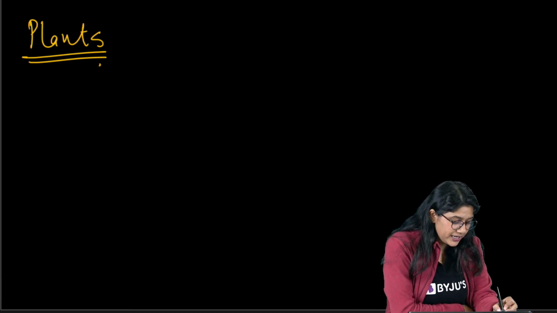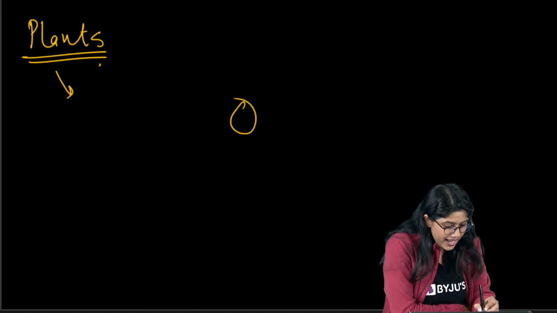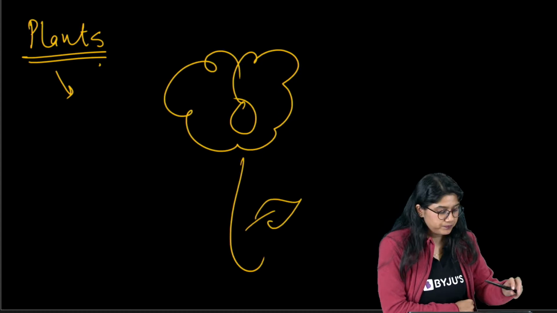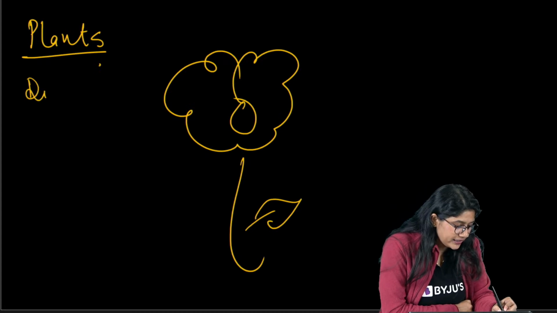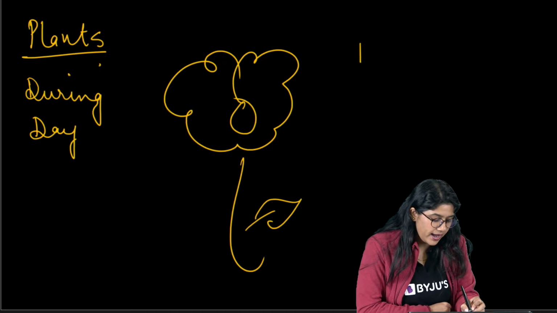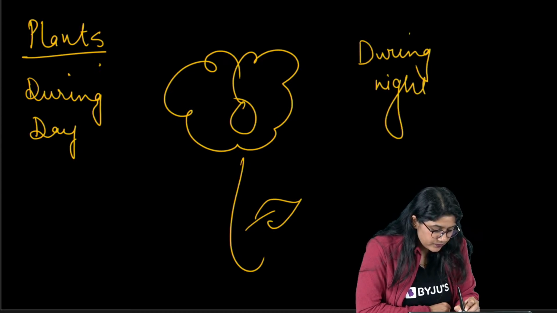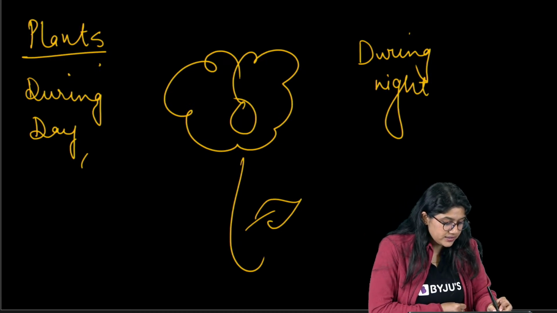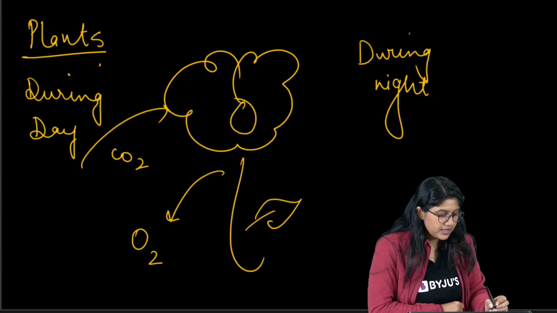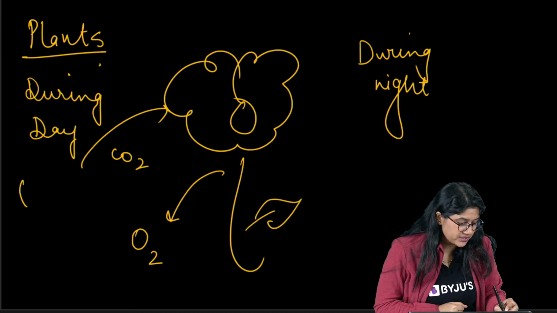So, green plants perform photosynthesis as well as respiration. So, during daytime, and this is during night. So, during daytime, plants take up the carbon dioxide and they give us oxygen. This is a process of photosynthesis, right?